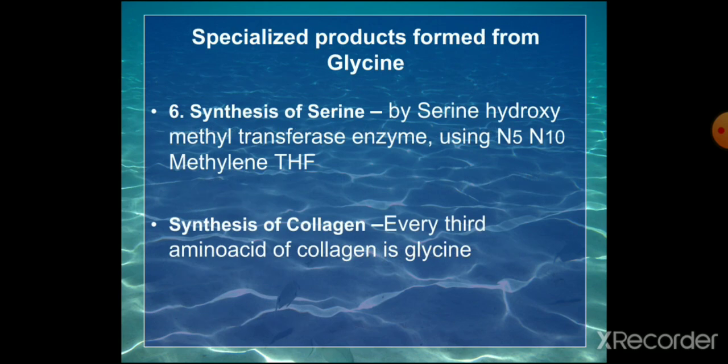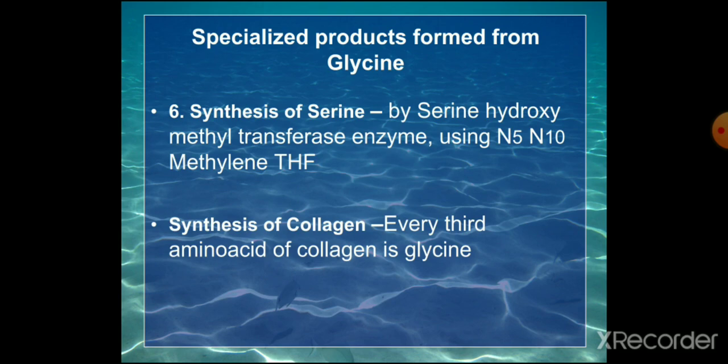Now the next important product is the synthesis of serine. Serine can be synthesized from glycine and glycine can be synthesized from serine, by the serine hydroxymethyl transferase enzyme using N5,N10 methylene tetrahydrofolic acid. Then the most important function of glycine is the synthesis of collagen protein, where every third amino acid of collagen is glycine.